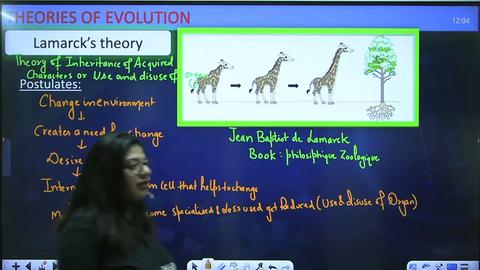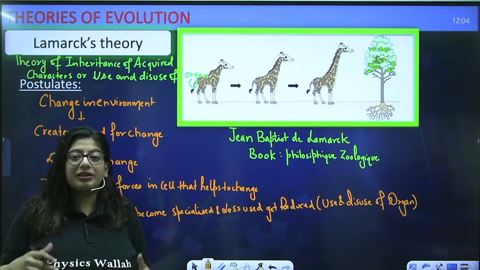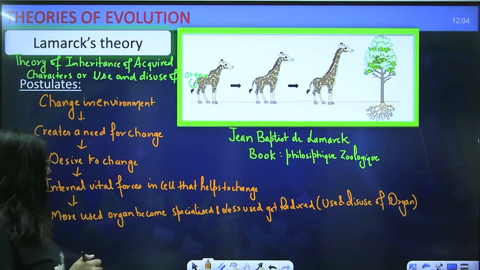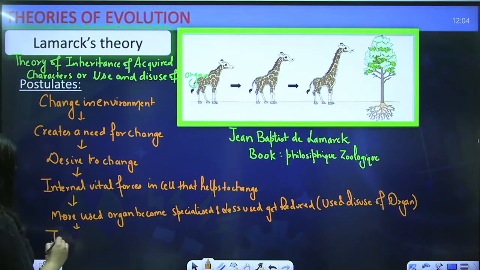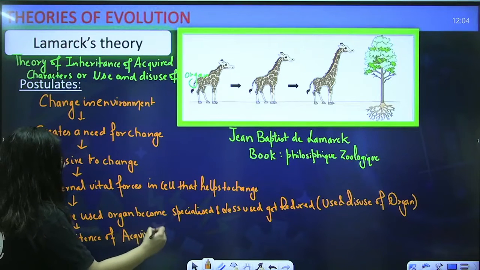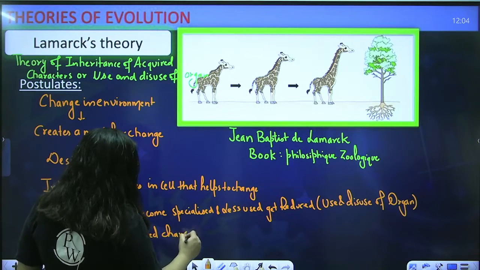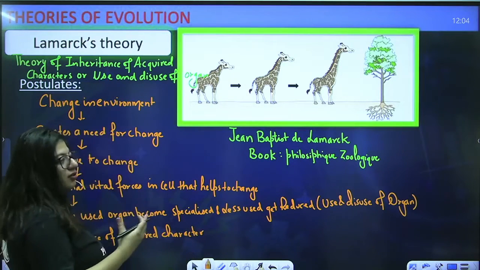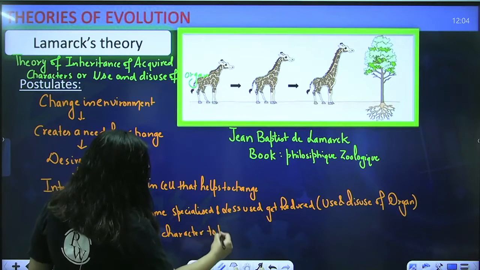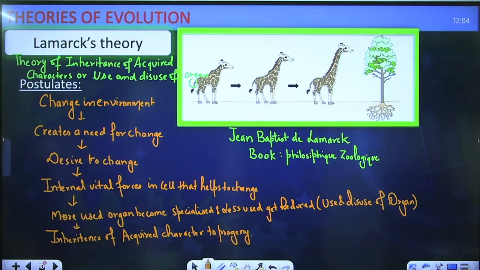Okay, then whatever character the organism has gained due to the use of the organ, or whatever character has become specialized due to this, will get inherited in the progeny. Then there will be inheritance. Inheritance means passing. Of which character? Acquired. Acquired means the one you have taken after life, after you were born. So there will be inheritance of that acquired character to progeny. Progeny means next generations. So this is how Lamarck explained his entire theory with the help of the neck of a giraffe. Okay, now let's read this.